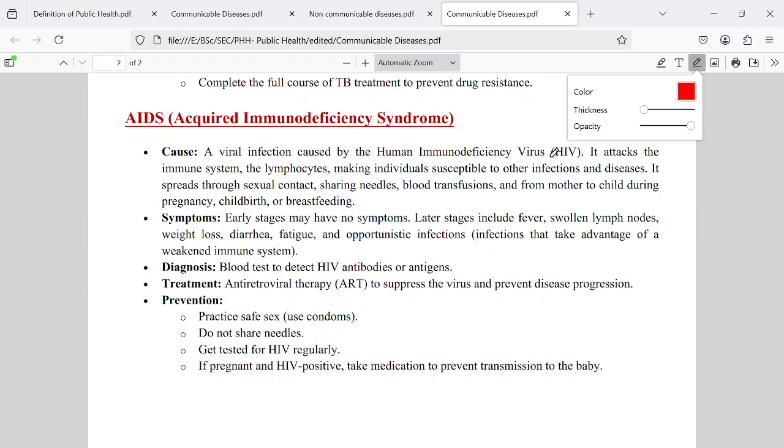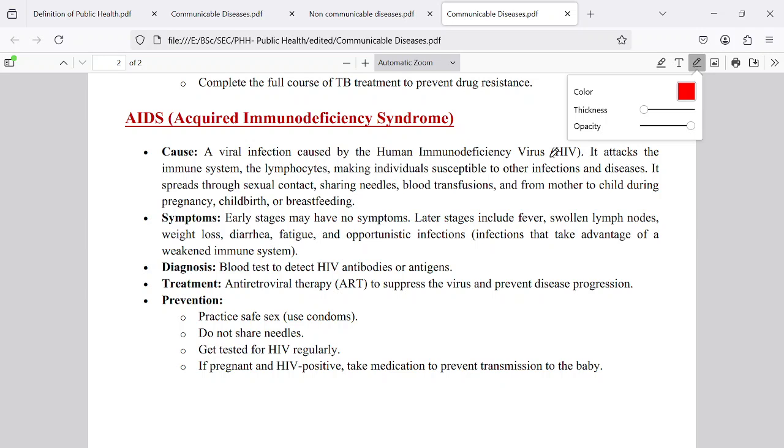Diagnosis methods are also there, but there is no particular treatment, because there are no particular antiretroviral drugs to eradicate this disease and remove it from the body. So no proper treatment. Prevention is the better method. How can we practice safe sex? Use condoms and some other methods. Illegal sexual contact should be avoided.